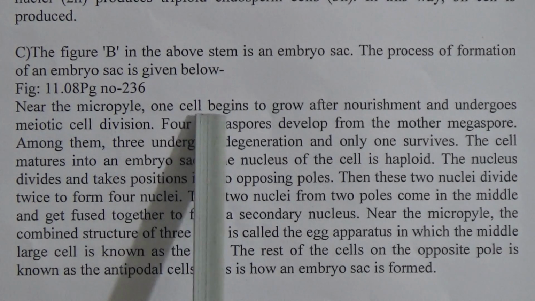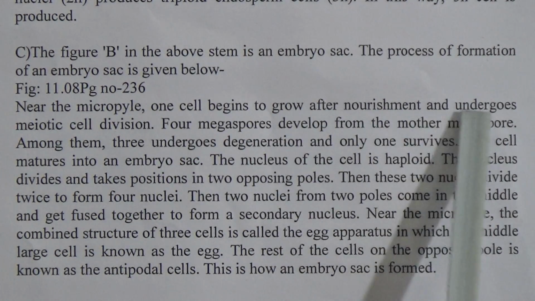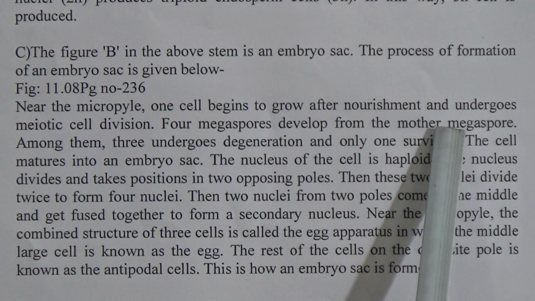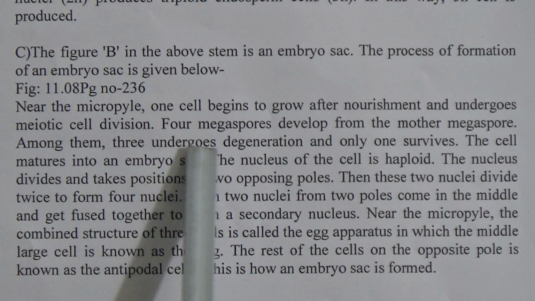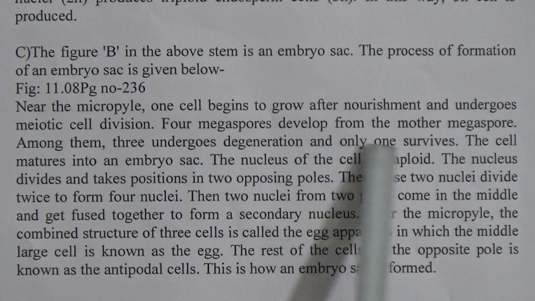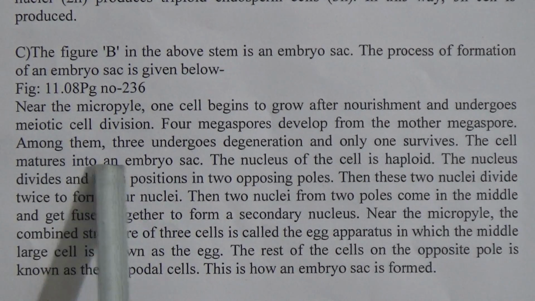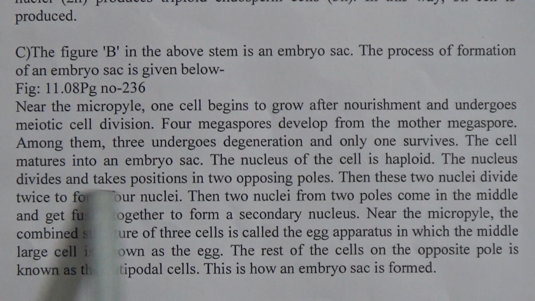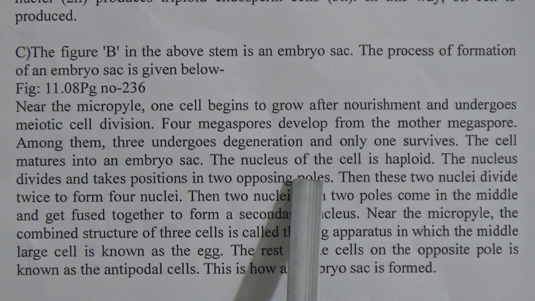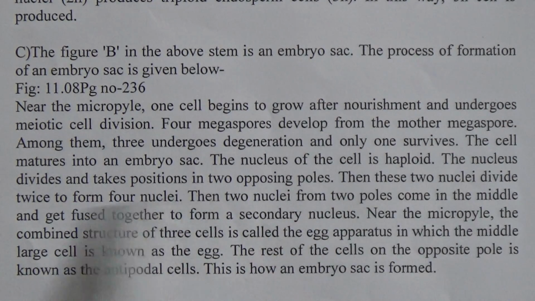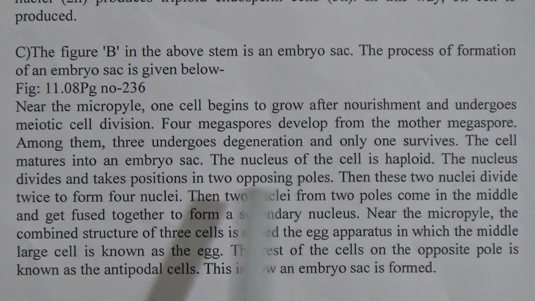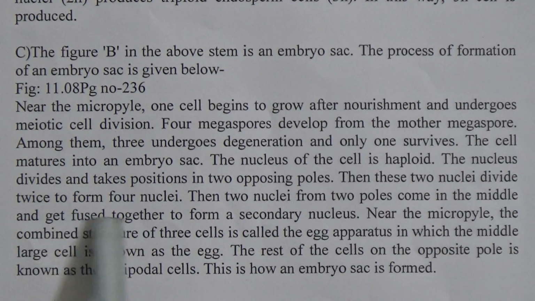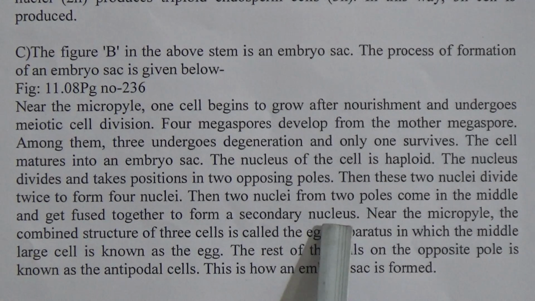Near the micropyle, one cell began to grow after nourishment and undergoes meiotic cell division. 4 megaspores develop from the mother megaspore. Among them, the 3 undergo degeneration and only 1 survives. The cell matures into an embryo sac. The nucleus of the cell is haploid. The nucleus divides and takes position in 2 opposing poles. Then these 2 nuclei divide twice to form 4 nuclei. Then 2 nuclei from 2 poles come in the middle and get fused together to form a secondary nucleus.